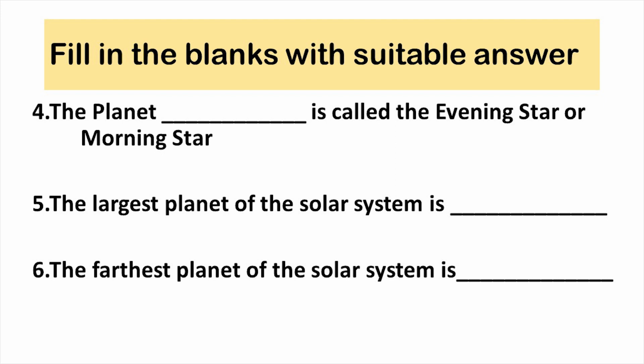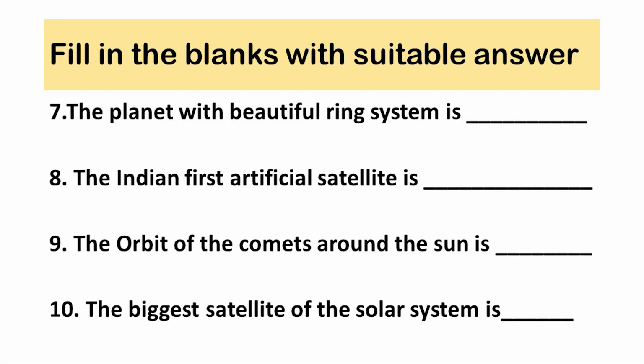The planet blank is called the evening star or morning star. The largest planet of the solar system is blank. The farthest planet of the solar system is blank. The planet with a beautiful ring system is blank.